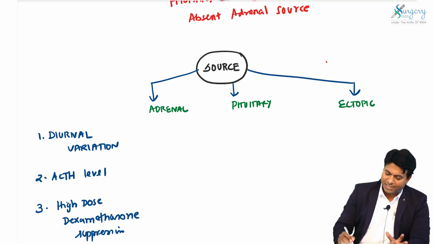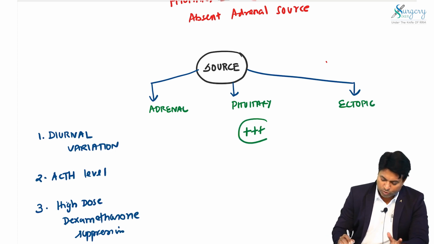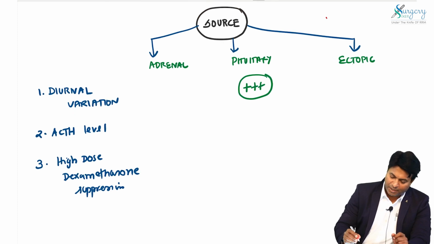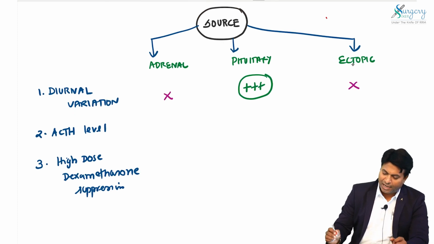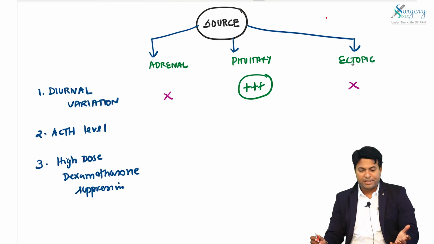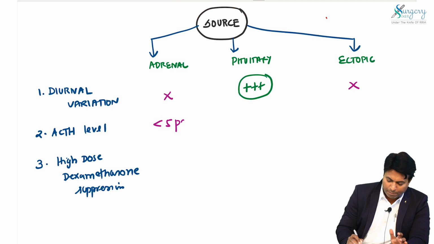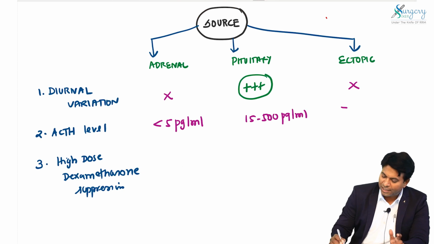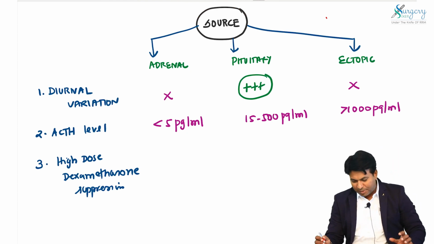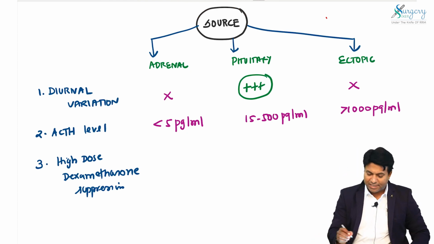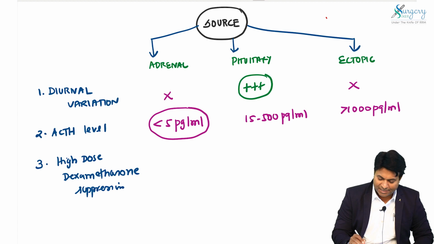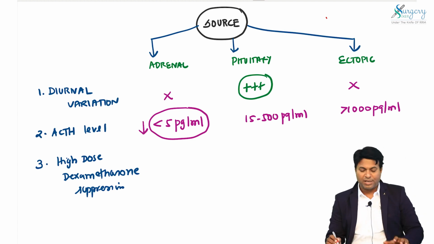Diurnal variation is present only in pituitary source. Please do not forget, it is present only in pituitary source. It is absent in adrenal and ectopic source. ACTH level is less than 5 picograms per ml in one, around 15 to 500 picograms per ml in another, and more than 1000 picograms per ml in the third. So, easily you can find out the pathology by measuring this. Less than 5 means decreased: ACTH level is decreased in adrenal source.